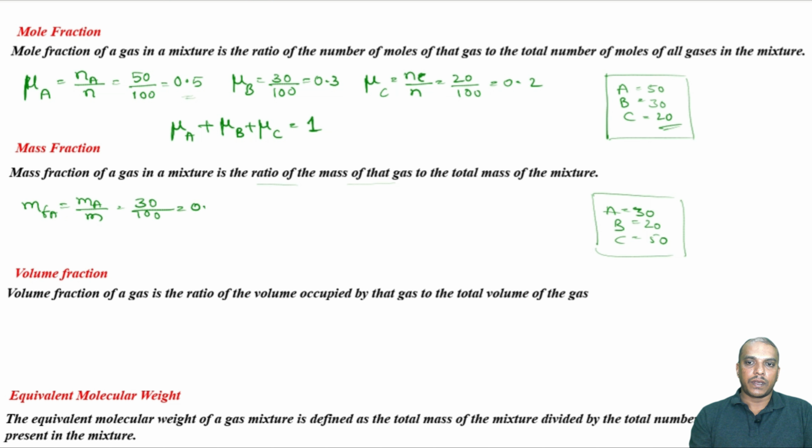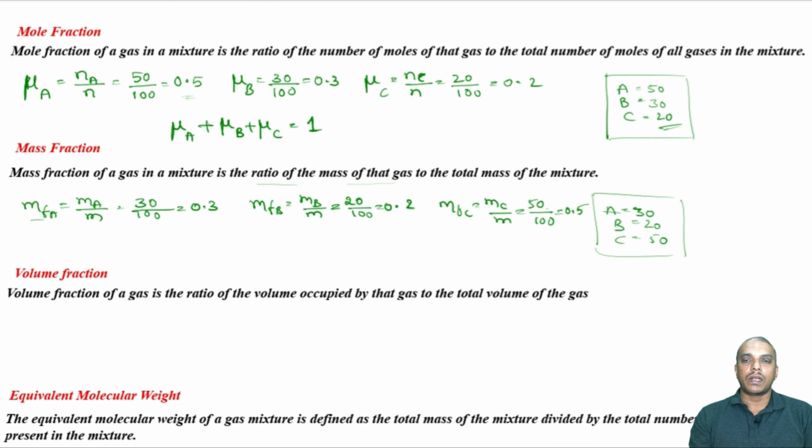So, the mass fraction of A is 0.3. Similarly, the mass fraction of B is the mass of B divided by total mass, that is 20 by 100, 0.2. Similarly, the mass fraction of C is equal to the mass of C divided by total mass, which will be 50 by 100, 0.5.